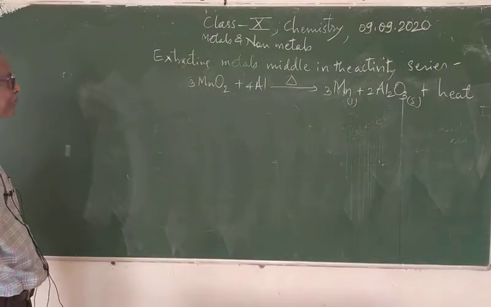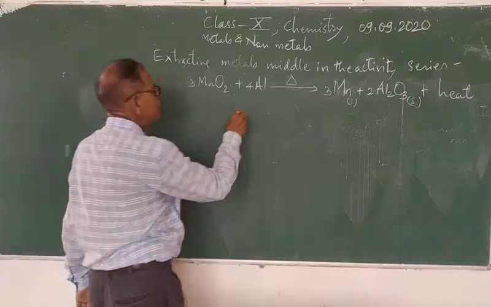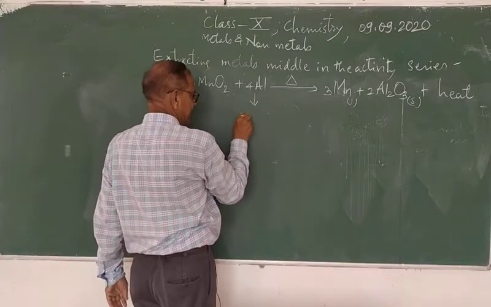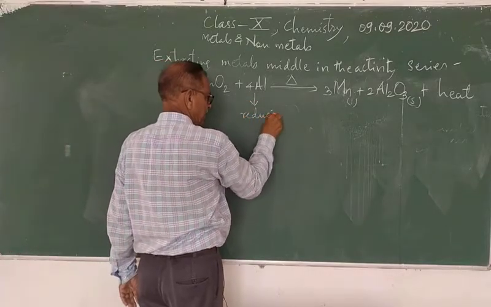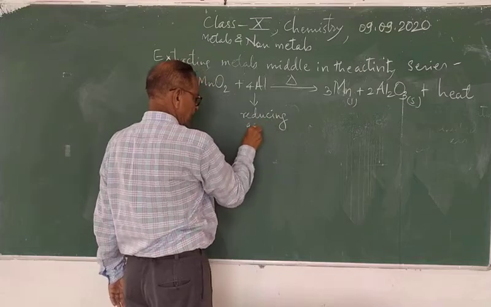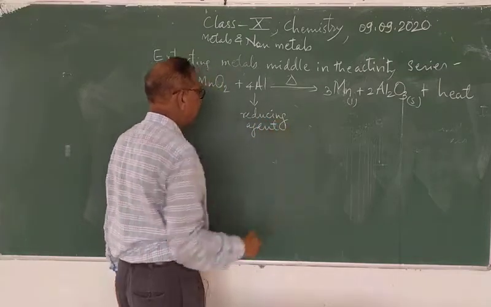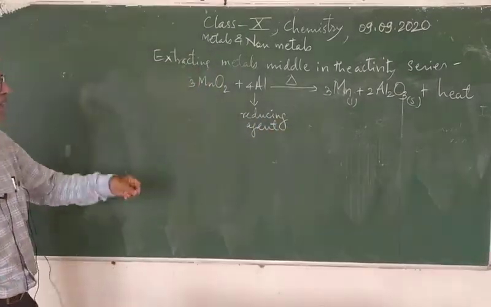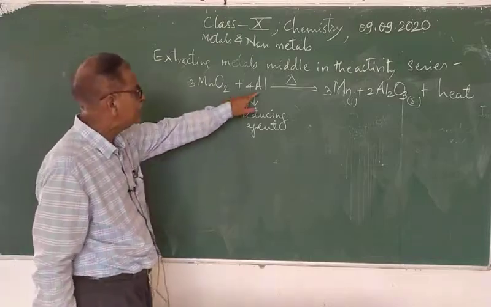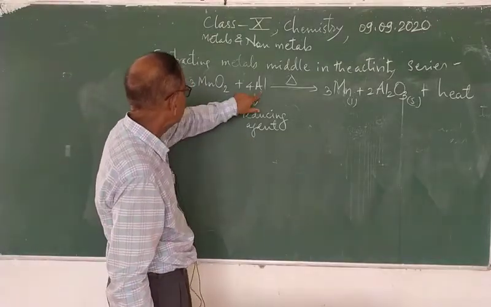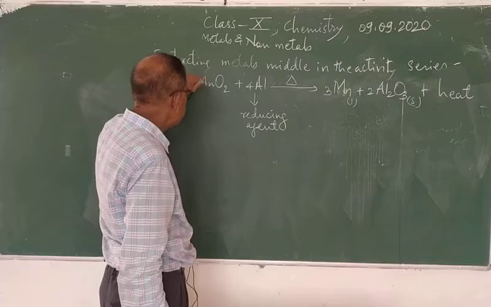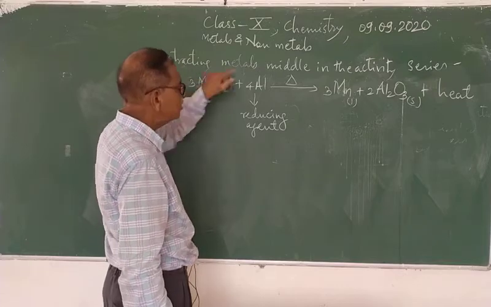Now see, aluminium is a reducing agent. A reducing agent reduces the other, and it itself gets oxidized. So aluminium reduces the manganese dioxide to manganese.